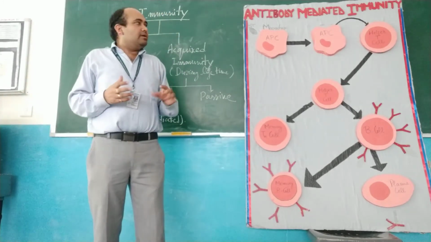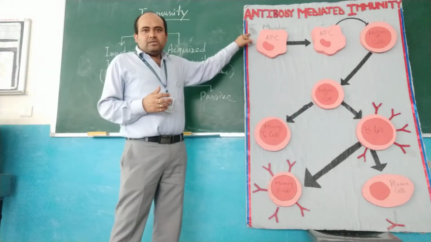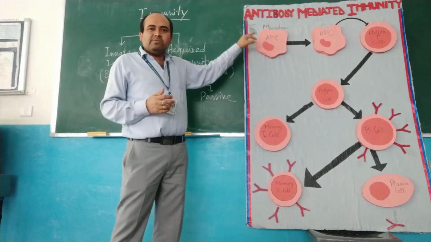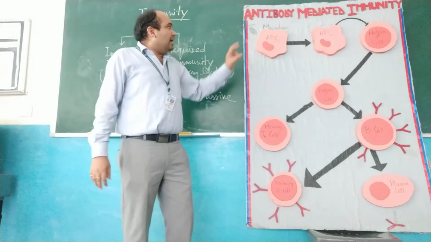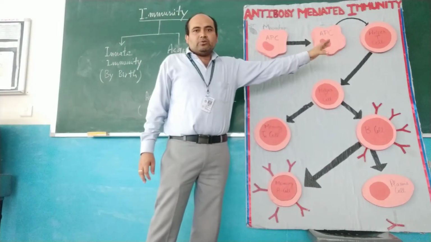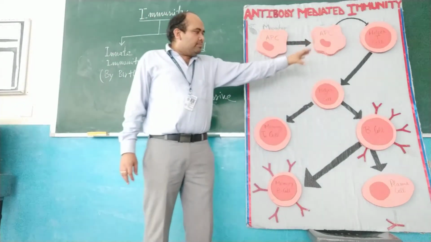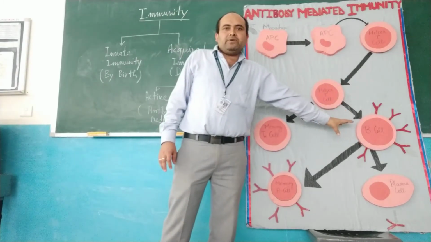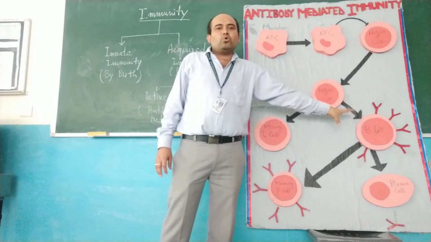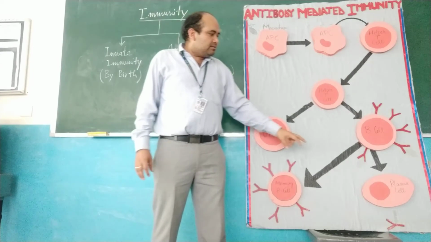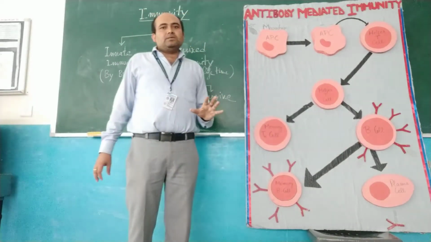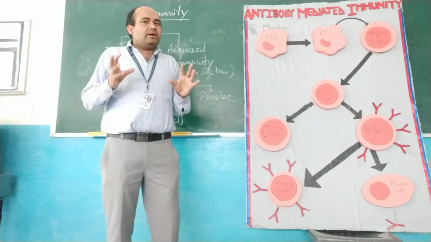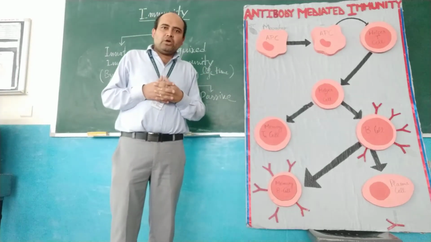In a similar way, if the antigen is of coronavirus, it will be introduced by the APC, the antigen presenting cell, and this antigen presenting cell stimulates helper T cells. Helper T cells will produce a specific antibody against corona antigens, and these Y-shaped antibodies destroy the corona antigens. In this way, coronavirus can be cured.